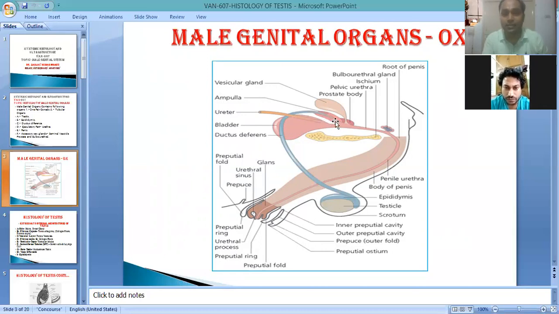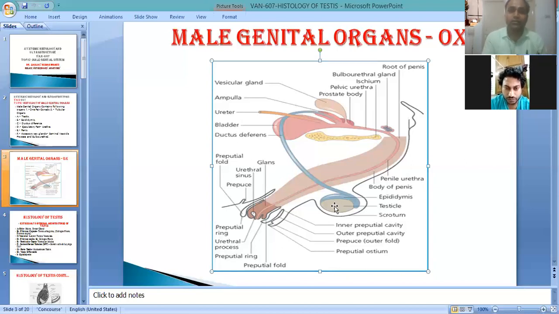There are three accessory sex glands. First is the seminal vesicles, that is the vesicular gland. Next is the prostate gland, and another is the bulbourethral gland. So these three glands are visible. Visible, Vijay? Yes, sir. Inside the testis, the following histological structures as well as gross structures are present, we will see later on.